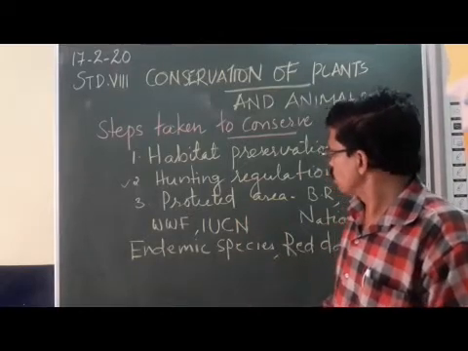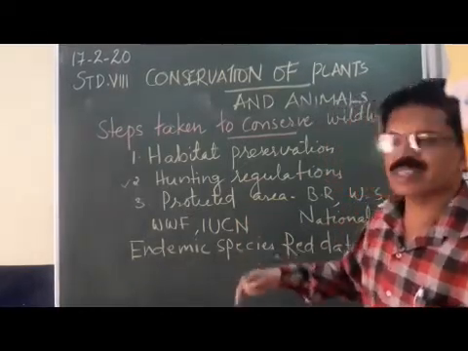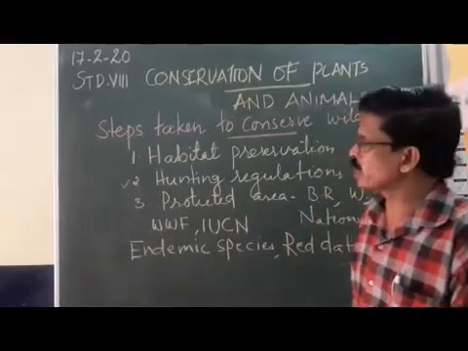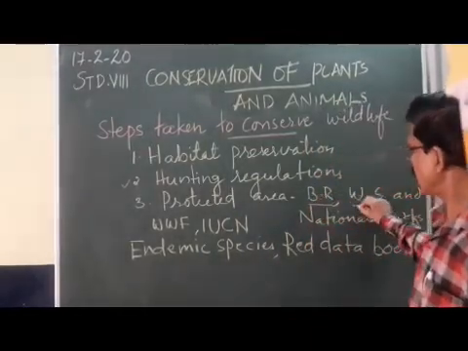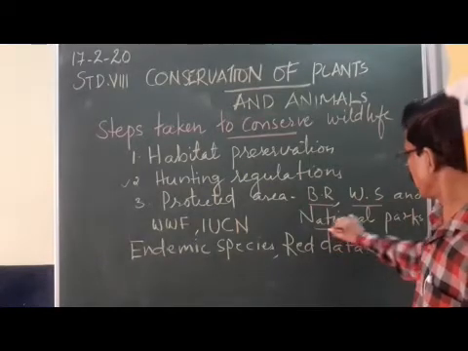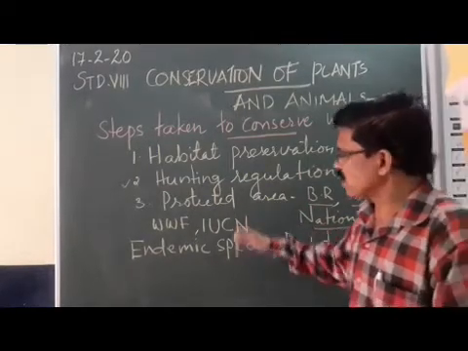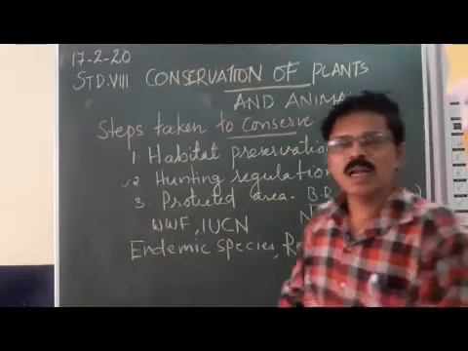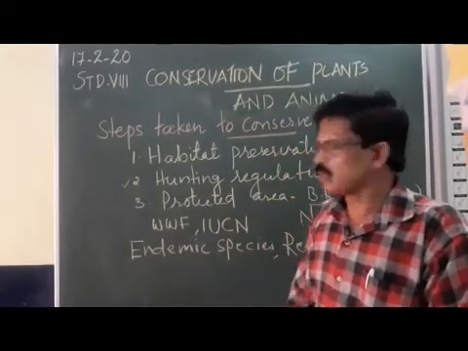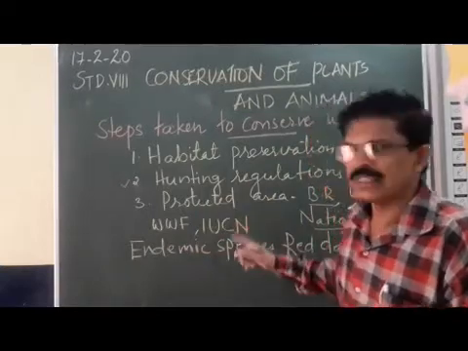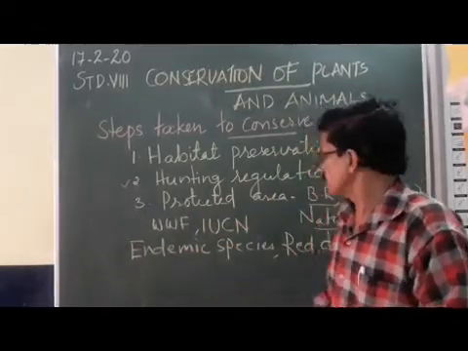Now, third one, establishing protected areas. Protected areas are biosphere reserves, wildlife sanctuaries, and national parks. So the protected areas are artificial habitats that we create under human influence. They are generally called protected areas.